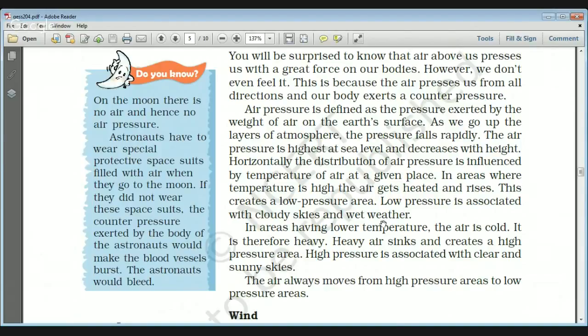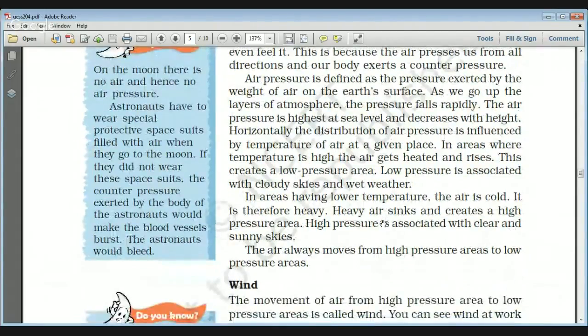So we can say that the air presses us from all directions, and our body also exerts a counter pressure. As we go up the layers of the atmosphere, the pressure falls rapidly. The air pressure is highest at sea level and decreases with height.